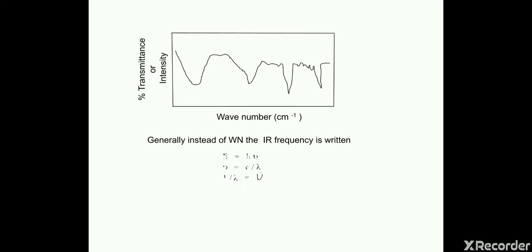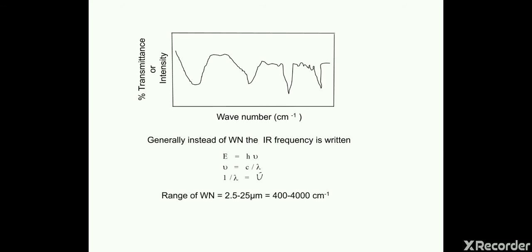We know that E is equal to h nu, nu is equal to c by lambda, and 1 by lambda is equal to nu bar. So with these formulas we can understand that E is directly proportional to the frequency nu and also directly proportional to nu bar. That's why in books it is written as the IR frequency of a bond, rather than the IR wave number of the bond. So it can be understood.